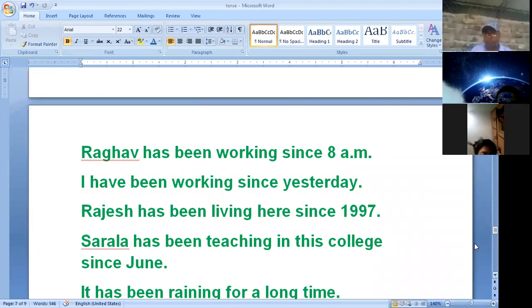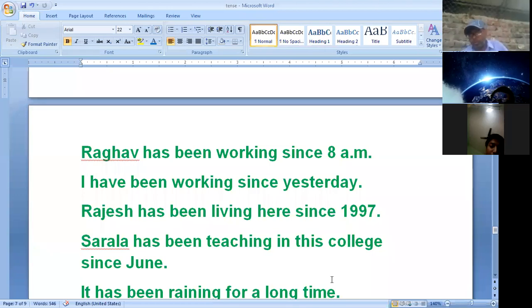Next, you have seen here since 1997, since June, and for a long time, it has been raining for a long time. When to use for and when to use since? Dear friend, these are the time indicating words or the group of words.